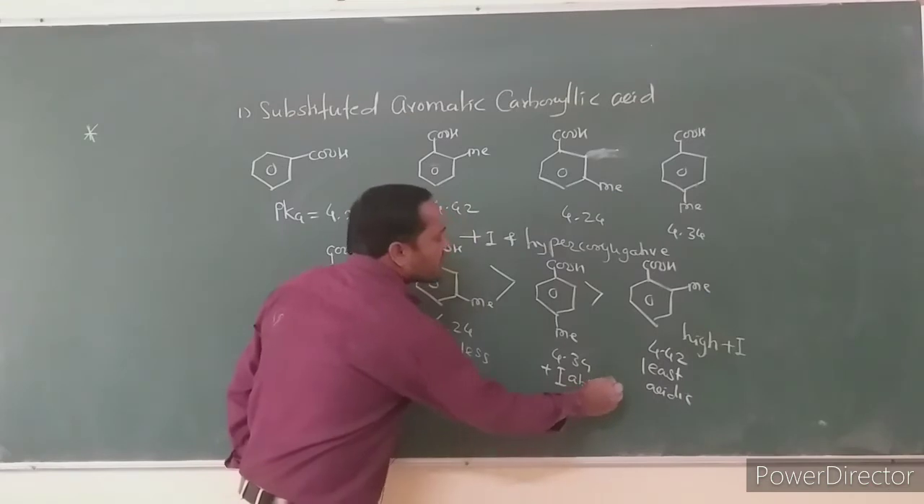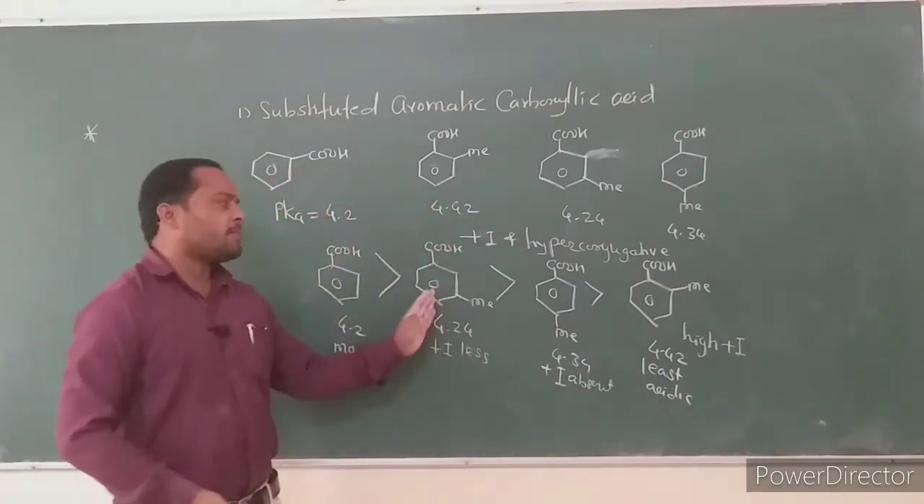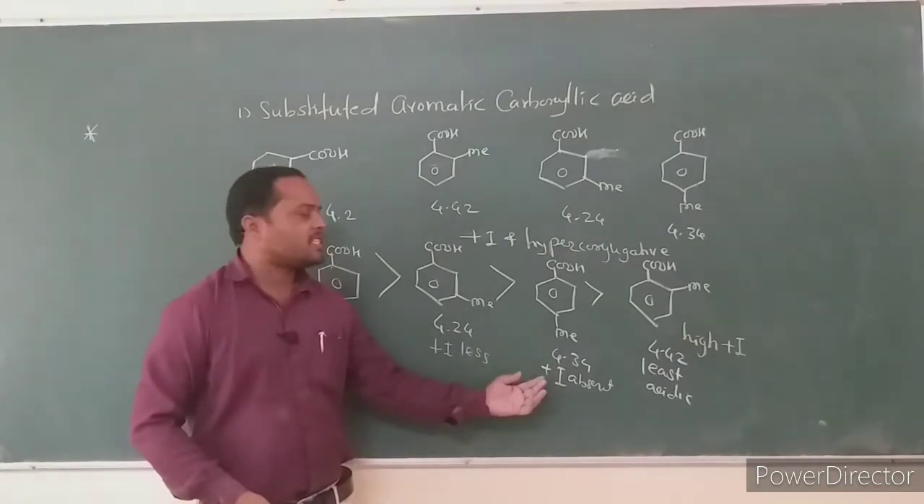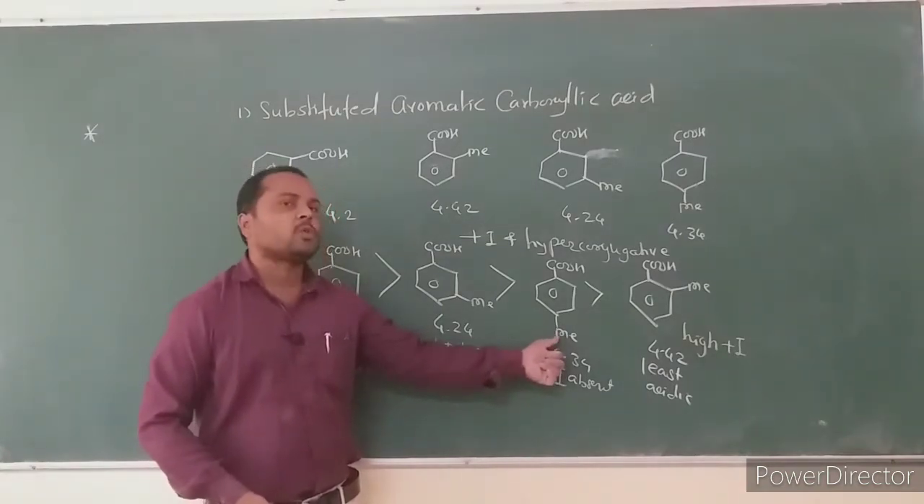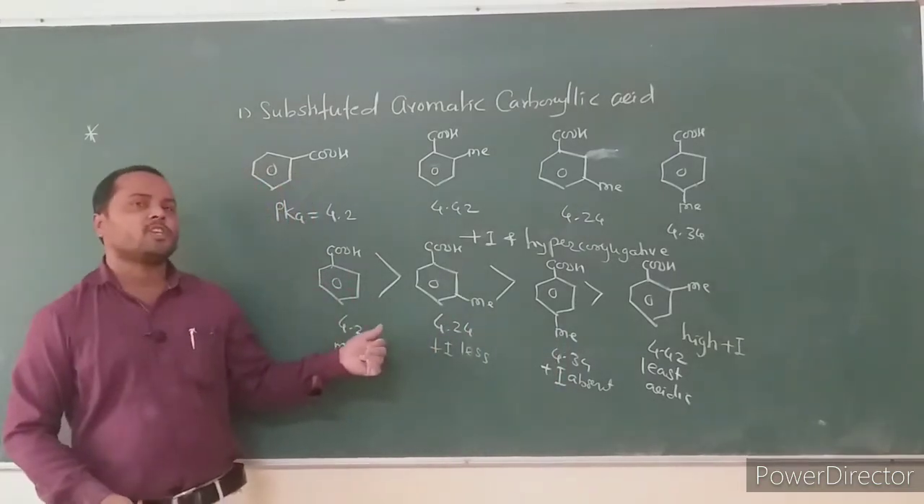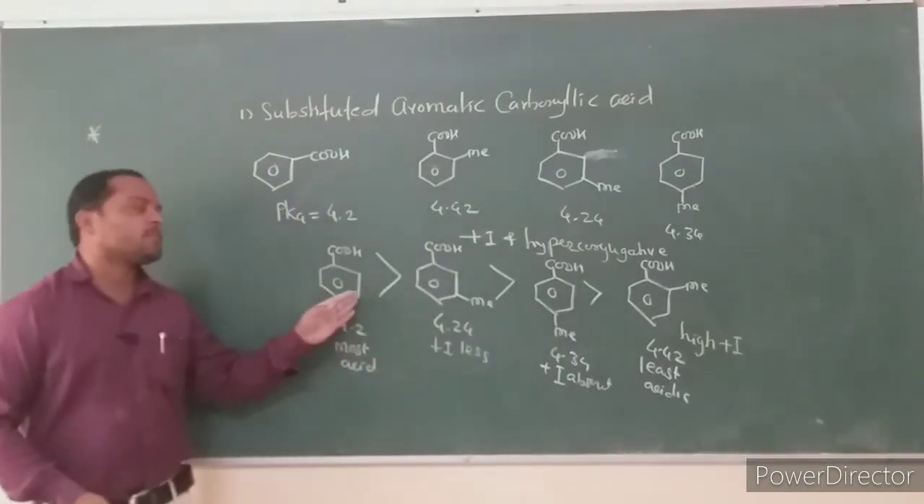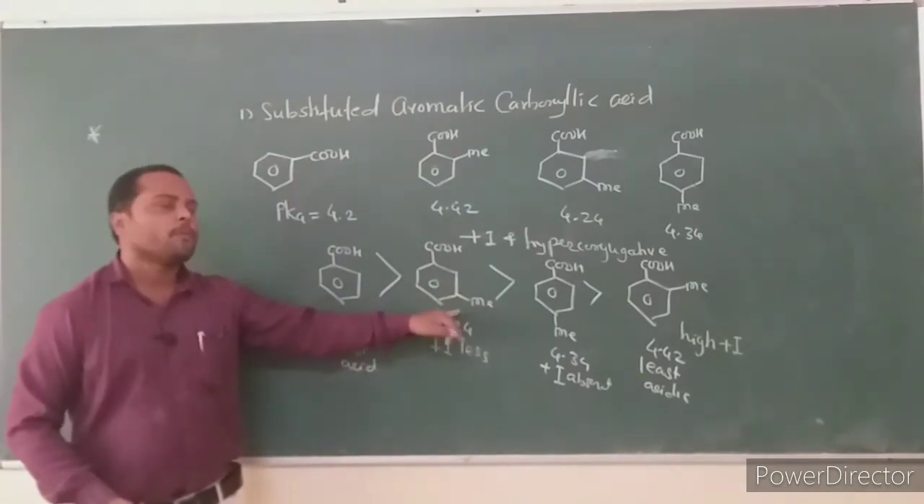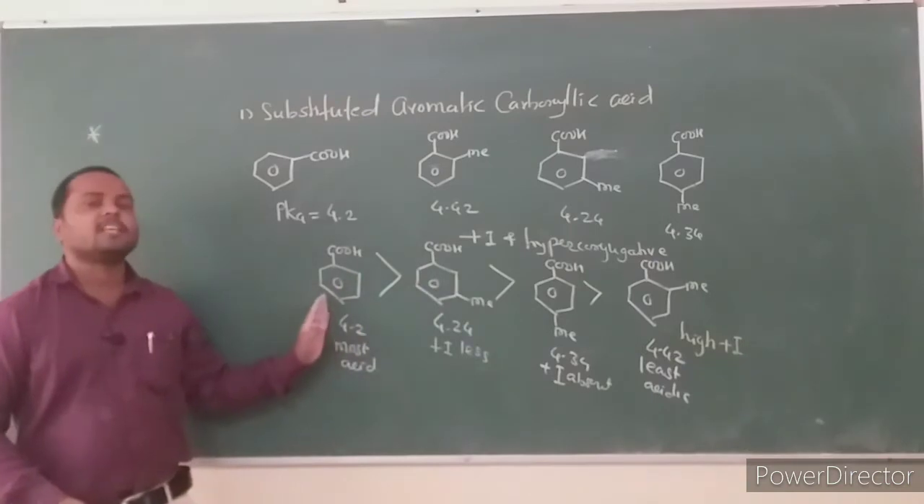But why is it less acidic than metamethyl? Because a hyperconjugative effect is also present. This hyperconjugative effect makes ortho and paramethyl benzoic acids weaker than metamethyl benzoic acid. And why is metamethyl weaker than benzoic acid? Because of the less plus I effect of the methyl group, it is a weaker acid than benzoic acid.